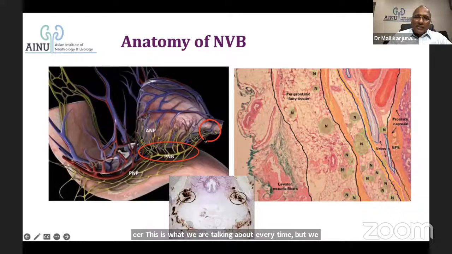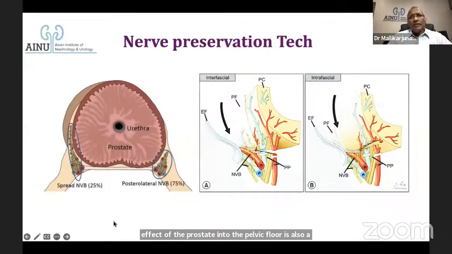So preserving these nerves, which go away from the apex of the prostate into the pelvic floor, is also of ultimate importance. There's no point preserving the big bundle and damaging it here. So, nerve preservation. This is what we have been talking about.